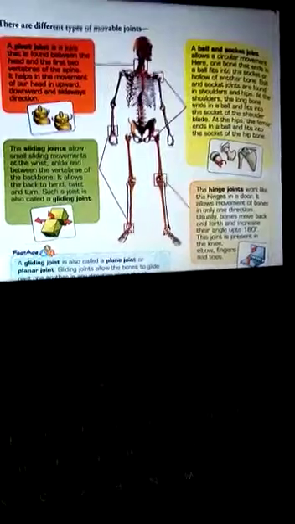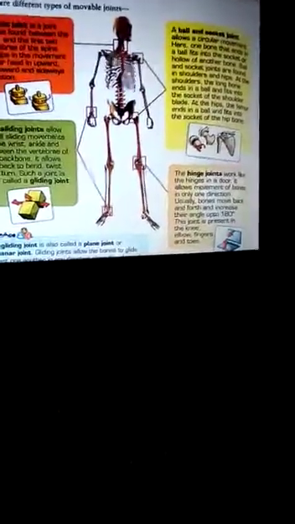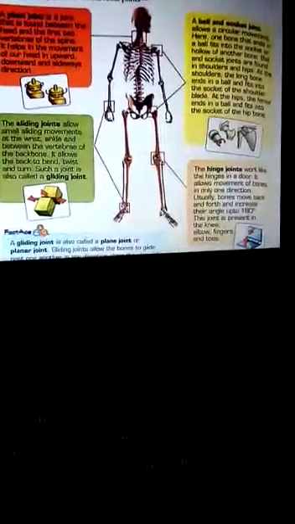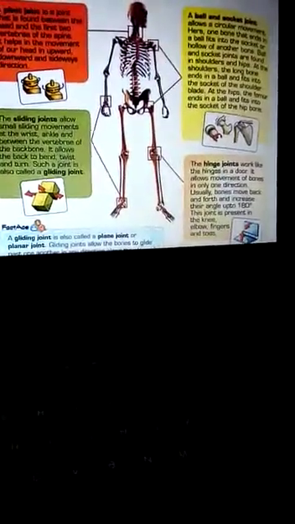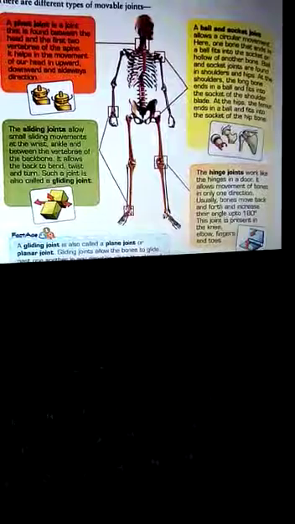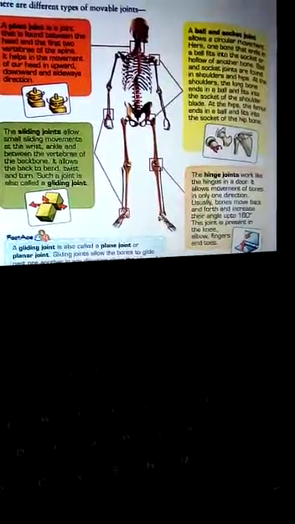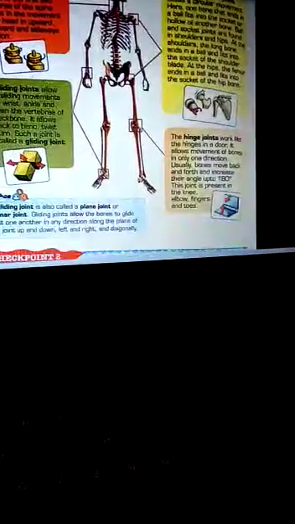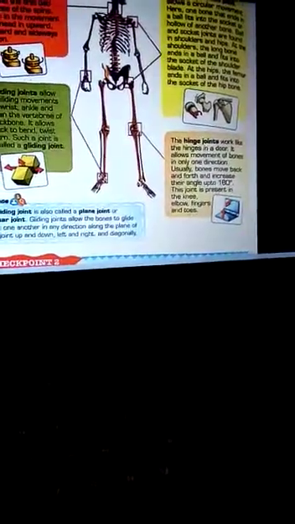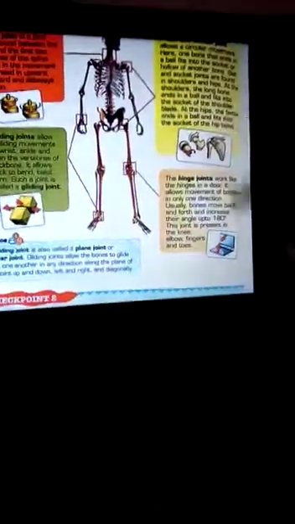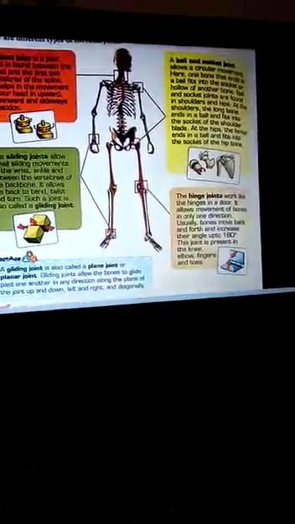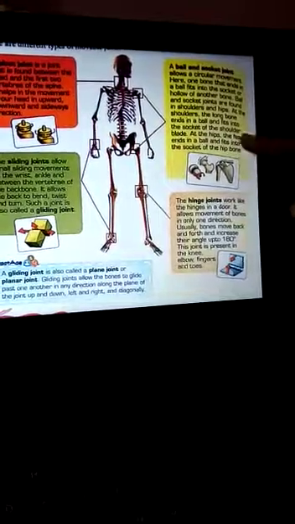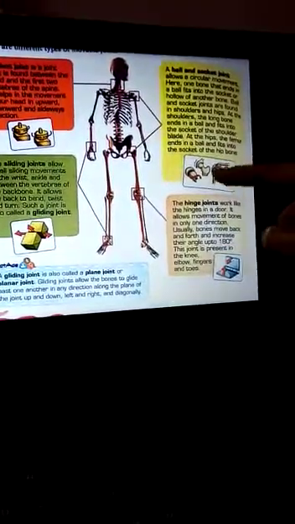Children, remember one thing. I talked about the pectoral and pelvic girdle. Pectoral girdle is called shoulder. At the shoulder, you must know about a cup-like structure. This is a cup-like structure. A shoulder, you can say, is a ball and socket. Socket means a place where a ball fits.